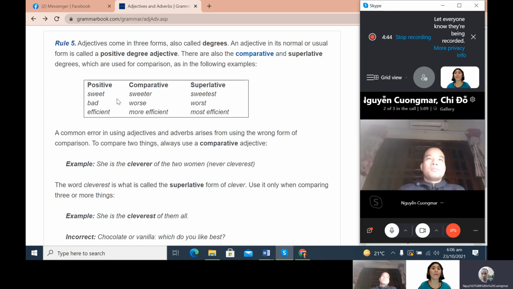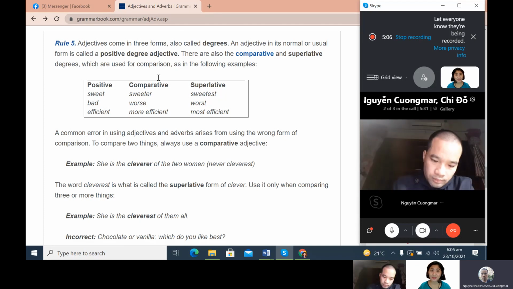Okay? Now, just like verbs, we also have irregular adjectives. Look at the word bad, worse, worst. It does not follow the rule of adding er and est. Do you see this one? Yeah. Okay. So bad, worse, and worst.